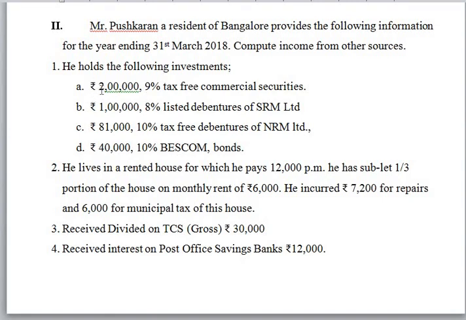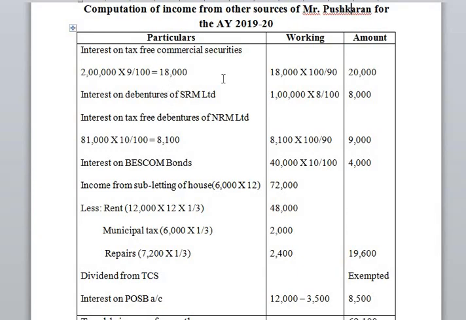Those are rupees 2 lakhs 9% tax free commercial securities. So it is nothing but non-government securities. They have given specifically as tax free commercial securities. So in such cases, the amount of interest must be grossed up. So when they have given amount of investment and the rate of interest, the interest amount will be taxable, grossed up. So first we need to find out amount of interest, that is 2 lakhs into rate of interest, 18,000. So amount of interest must be grossed up at the rate of 10%. That means 18,000 into 100 by 90. So the total amount of interest would be 20,000.